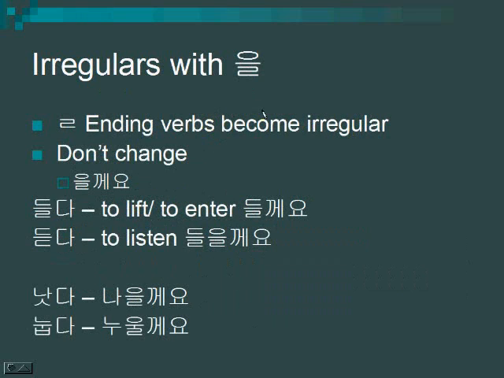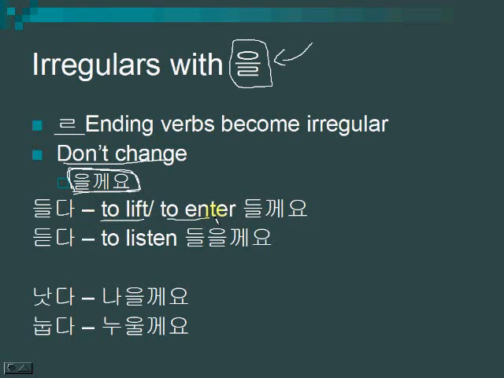So one more group that will be irregular is only when you add 을, and that's when you're talking about the future. So most tenses that end in 을 are actually hinting towards the future. And 리을 ending verbs also become irregular in addition to the list that I just told you. They basically don't change at all. Let's take the example 들을께요, to promise you will do something. In the future, if you're going to promise to do something, this is the ending that you have to attach to the verb.